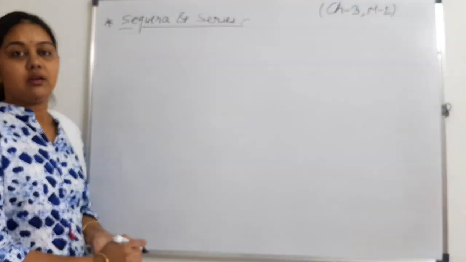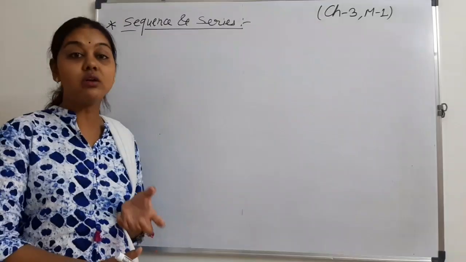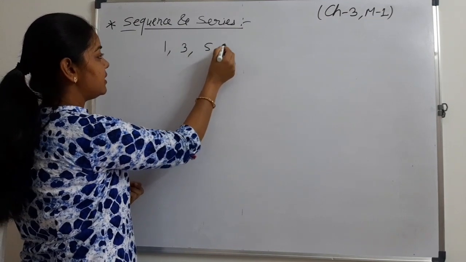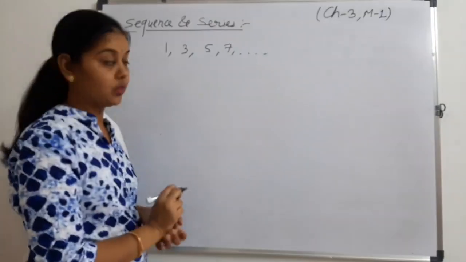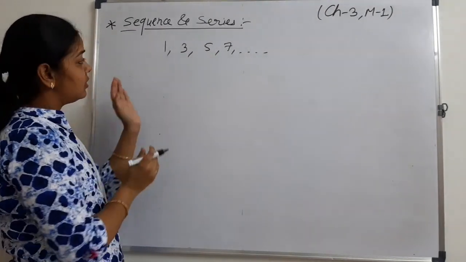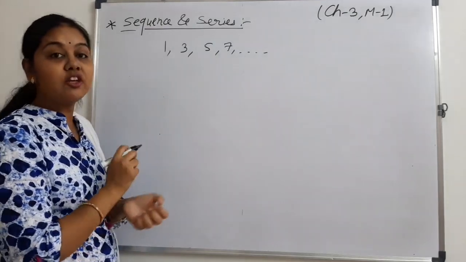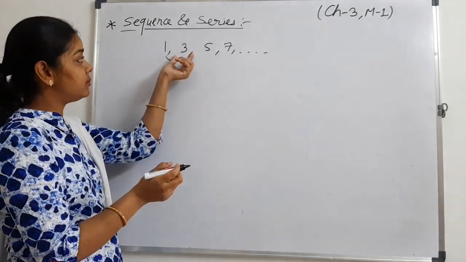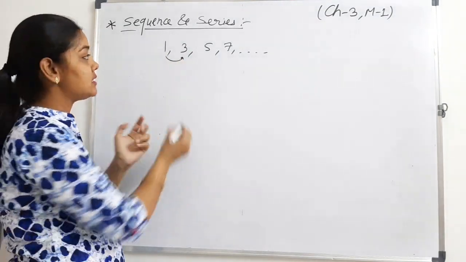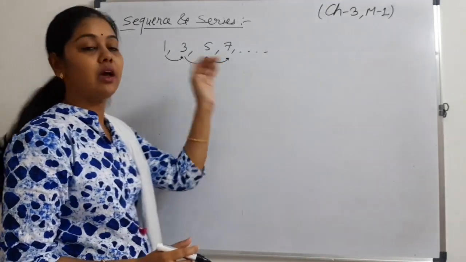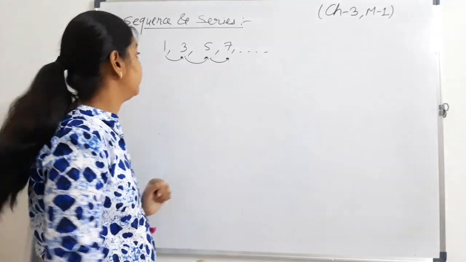What is a sequence? Any arrangement of numbers is called a sequence. Suppose I have given 1, 3, 5, 7 and so on. Okay, now what is this? This is an arrangement of numbers, and the numbers have some relation with each other. Like this, I can get this number by adding 2 to this, and again this by adding 2, and this way I have got this sequence.